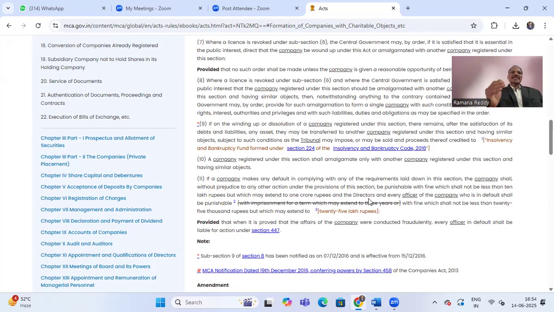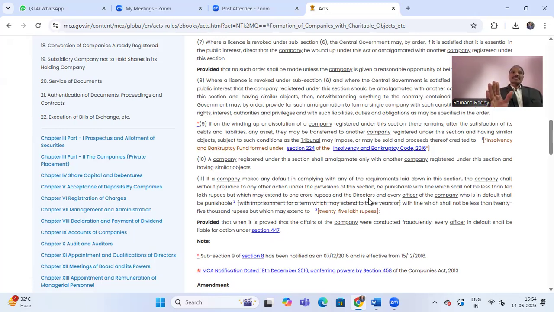If a company makes any default in complying with any of the requirements laid down in this section, then without prejudice to any other action under the provisions of this section, the company will be punishable with a fine which shall not be less than 10 lakh rupees, but which may extend to 1 crore rupees. Very huge penalty. This is to the company.